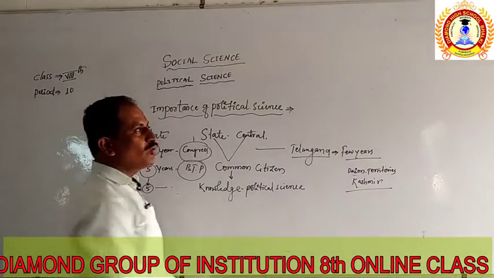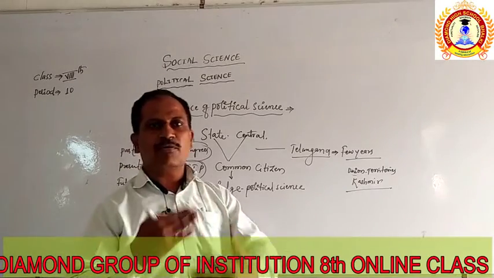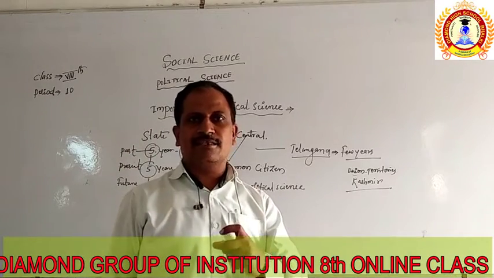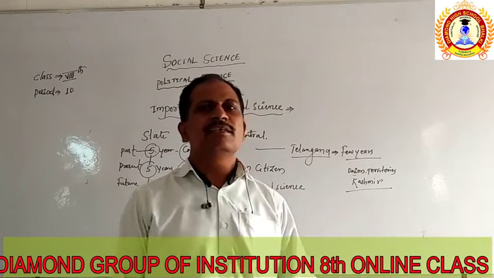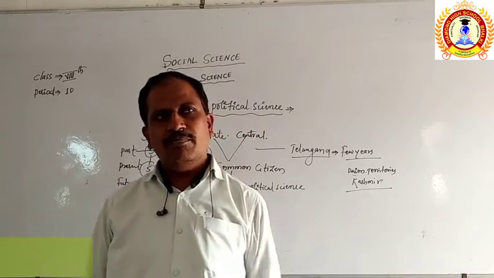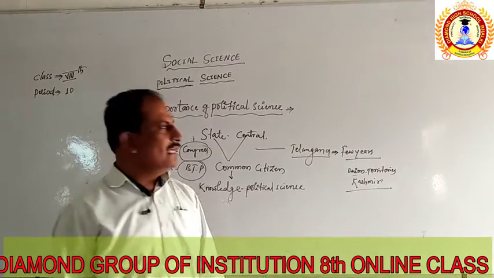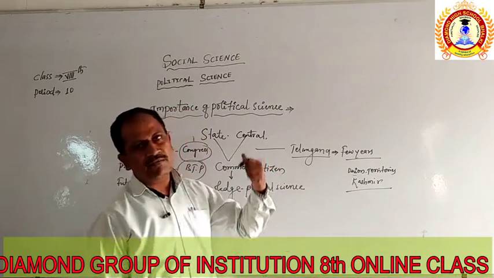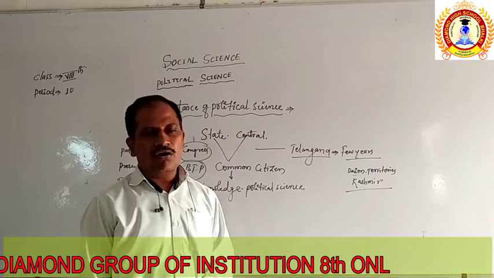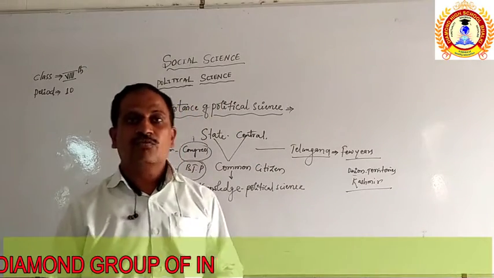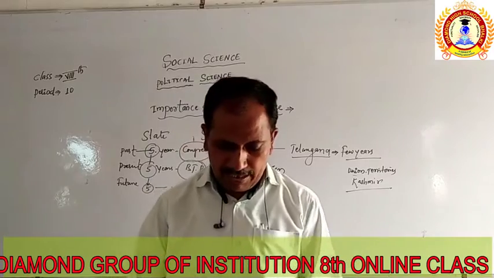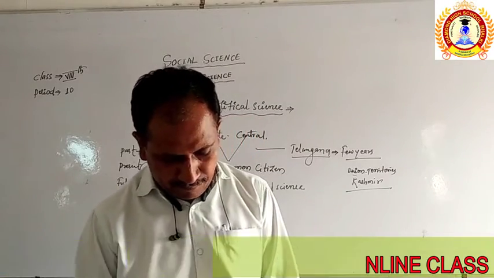So it means the total idea related to the politics or the administrative activities of any state or any government or any country. It may be at the international level, it may be at the national level. All points we are going to learn from political science. So that's why it becomes very important.